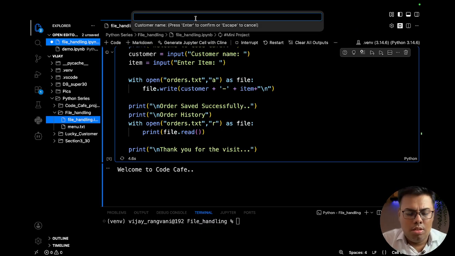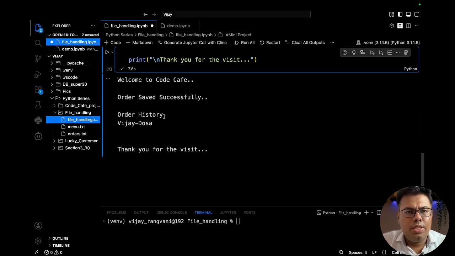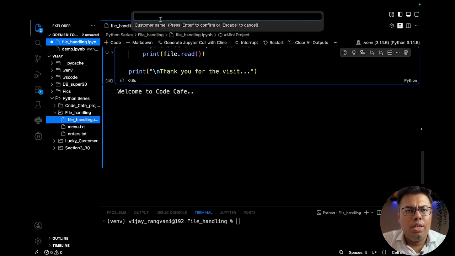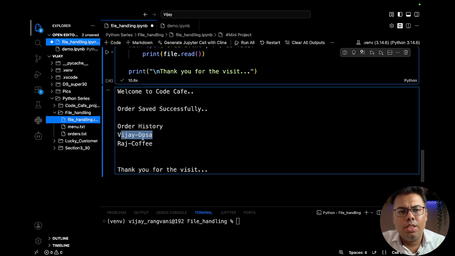One customer is Vijay, item dosa. Okay, you can see Vijay dosa. Now, if I write another, the customer name can be Raj, and he is very much fond of coffee. So here you can see Vijay dosa, Raj coffee.